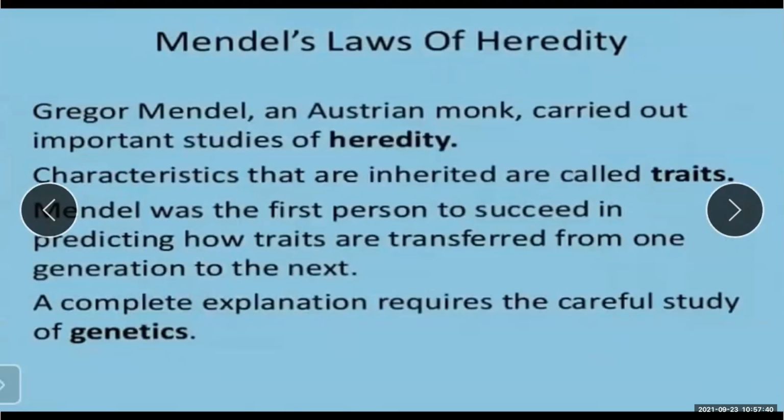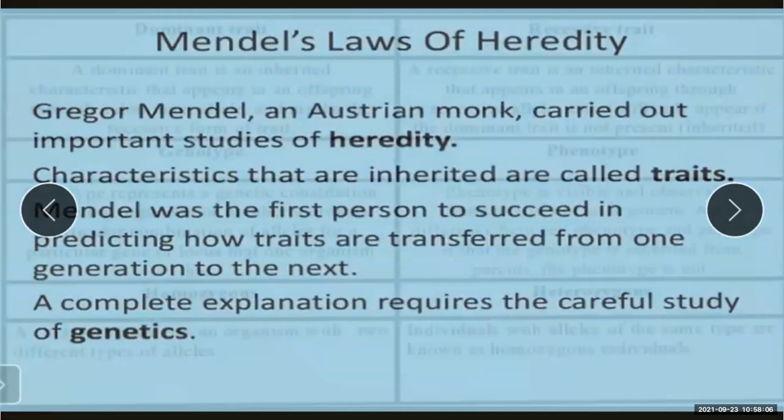The characteristics that are inherited are called traits, as we saw in the previous lecture. Mendel was the first person to succeed in predicting how traits are transferred from one generation to the next, and a complete explanation requires careful study of genetics.